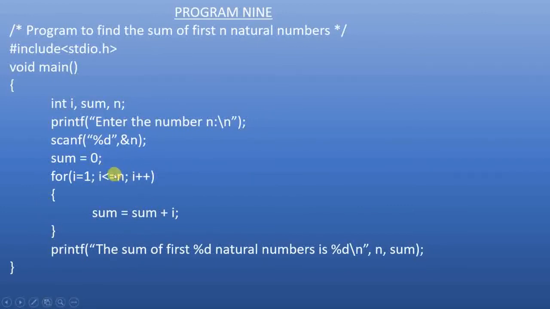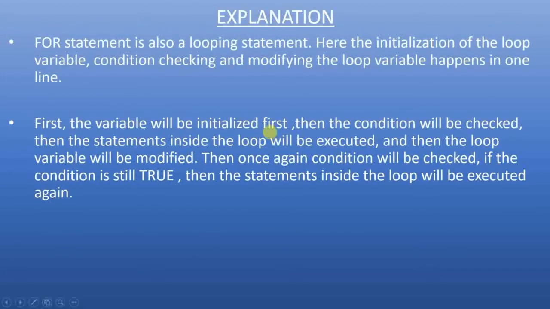When the condition is false, you will come out of the loop. As long as the condition is true, you enter inside the loop. So this i equals 1 will be performed initially, and it will be performed only once. This has to be carefully remembered. So here I am explaining how it is done. The variable is initialized first, then the condition is checked, then the statements are executed, then the loop variable will be modified, either incremented or decremented or some other way it will be modified.